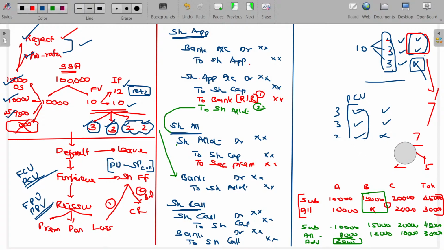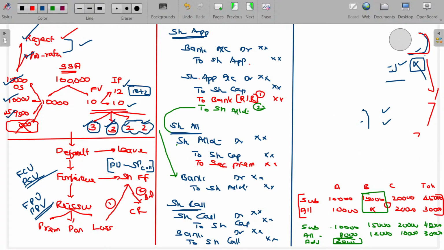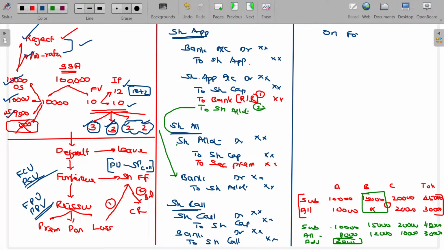I will pass the journal entry for the forfeiture case also. Okay. Finish copying this. I will go for the forfeiture. Now, on forfeiture. Always remember, on forfeiture, share capital is going to be reversed. Until the earlier case, share capital is credited. Here, on cancellation of share capital, automatically the share capital account is going to be debited.